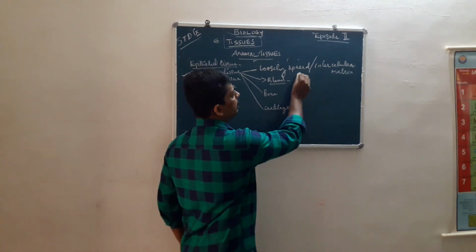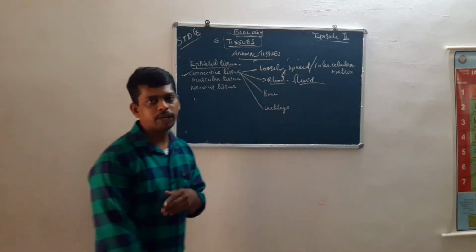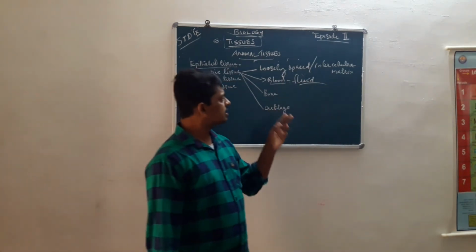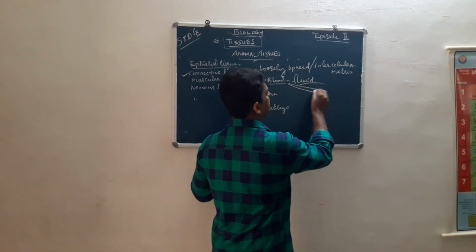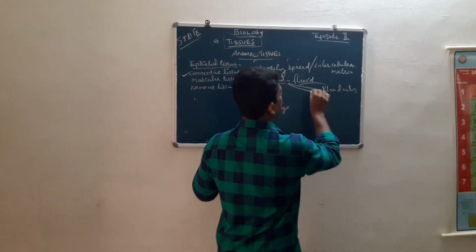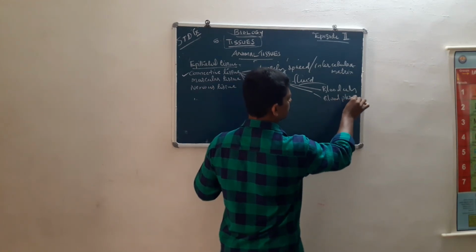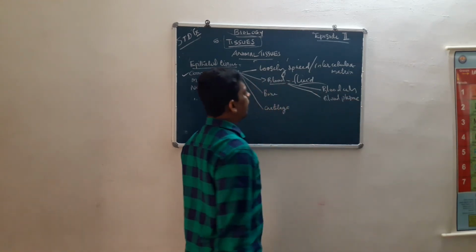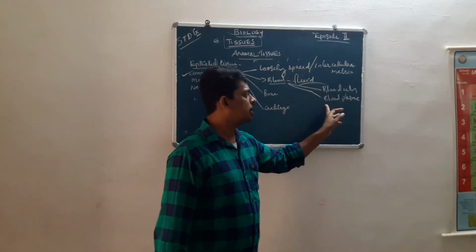Blood is a fluid connective tissue. It has two parts: blood cells and blood plasma.